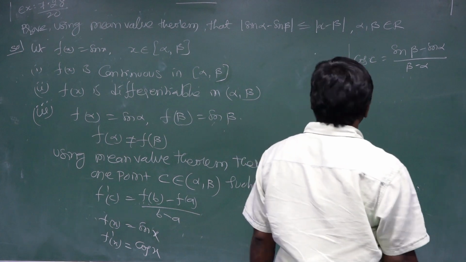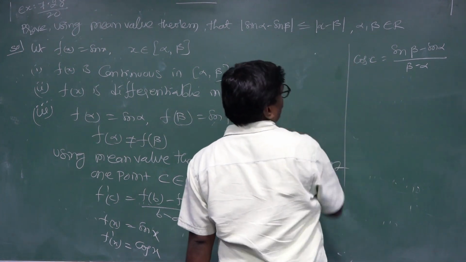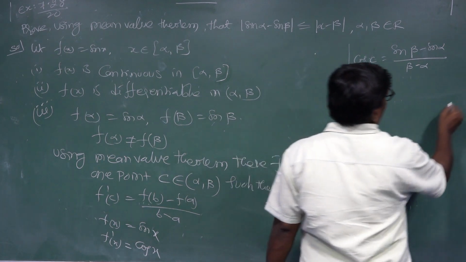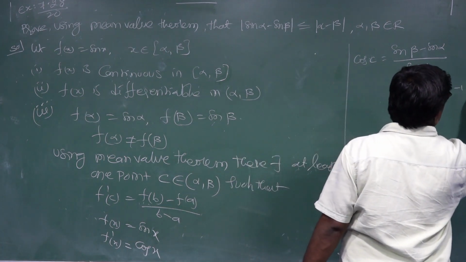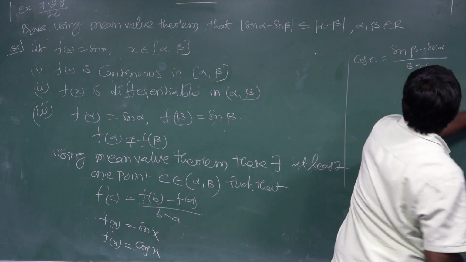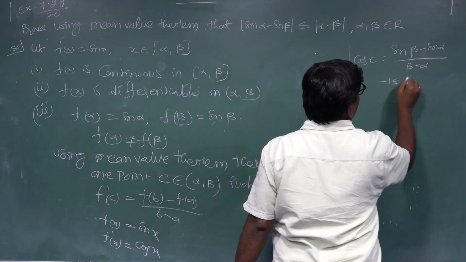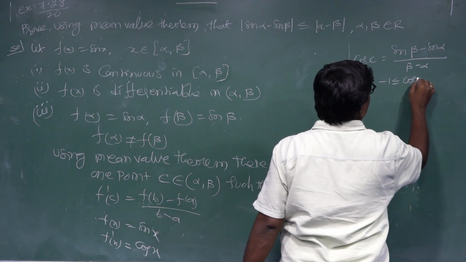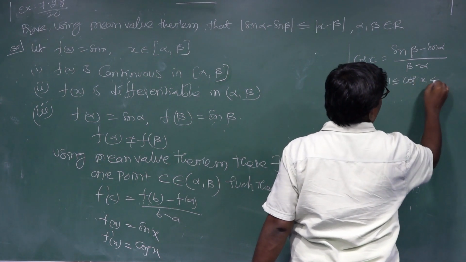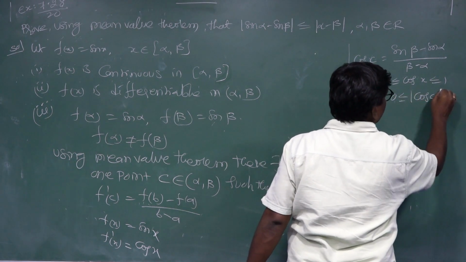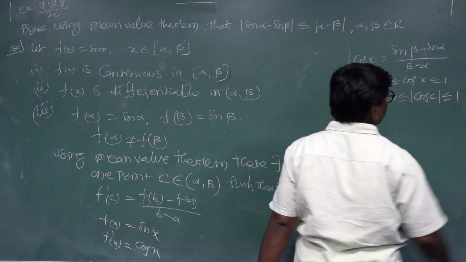Taking the interval, minus 1 is less than or equal to cos x less than or equal to 1. So 0 is less than or equal to modulus of cos c, which is less than or equal to 1.